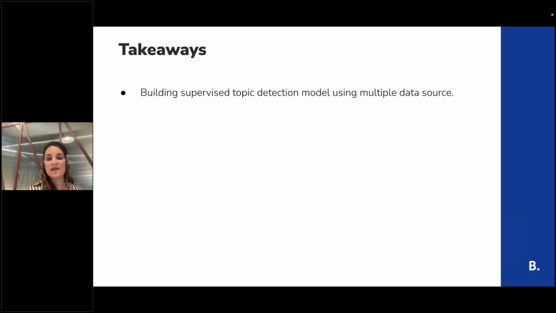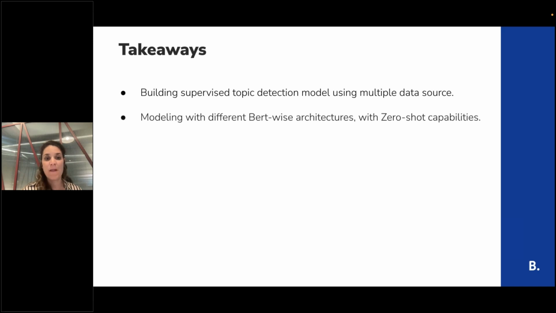So the main takeaways from this lecture is that we build supervised topic detection model using multiple data sources. We use question answering data source, we use reviews, forums, posts, etc. And we saw how topic from one domain can help topic from another domain, and it's actually really nice.